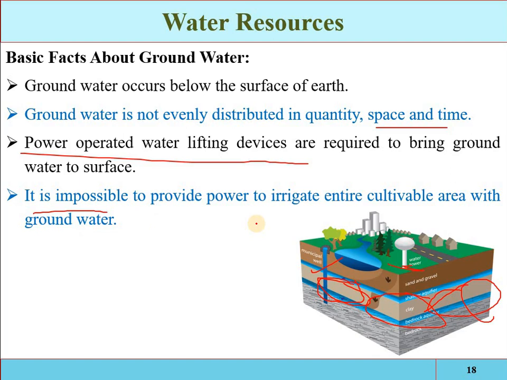So see, in the previous slide we have discussed that the rainfall is variable both in terms of space and time. So if rainfall is variable, then the land will be provided with some artificial means. Okay, so the water will be provided by some artificial means into that area. So again, if you are irrigating this area, the water will be provided either from the surface resources, or from the ground. So see, if we are not supplying the surface water, then it will not be possible to irrigate the whole area by the groundwater, because a huge amount of energy will be required.